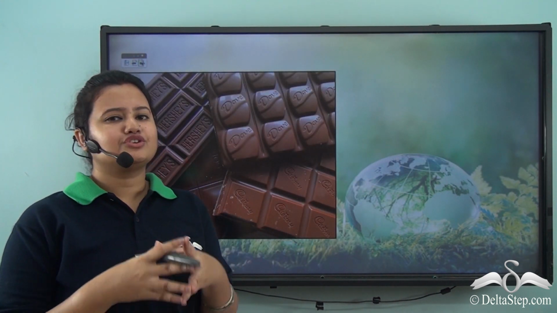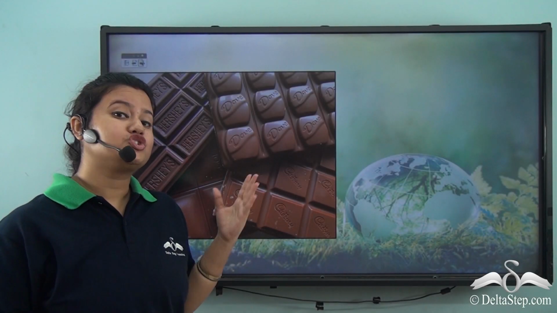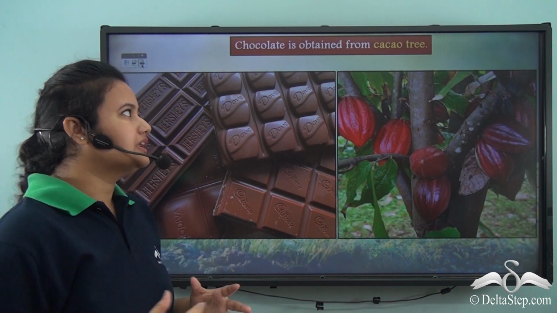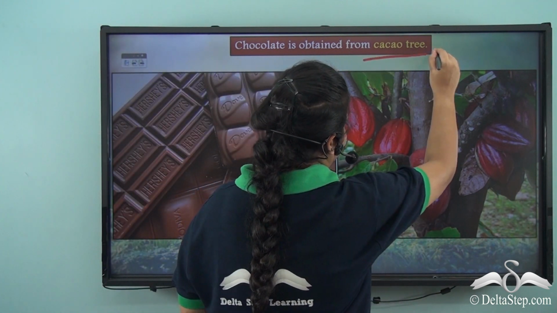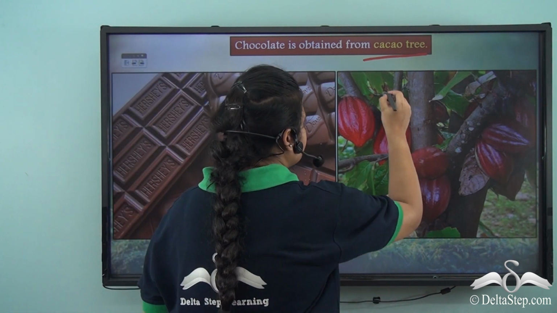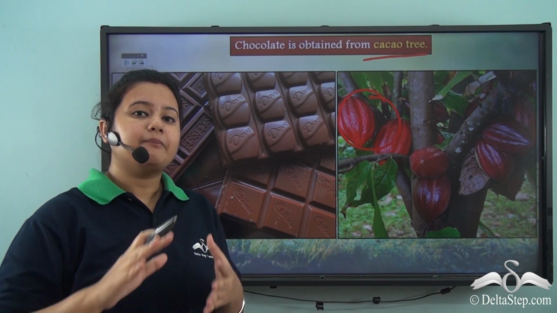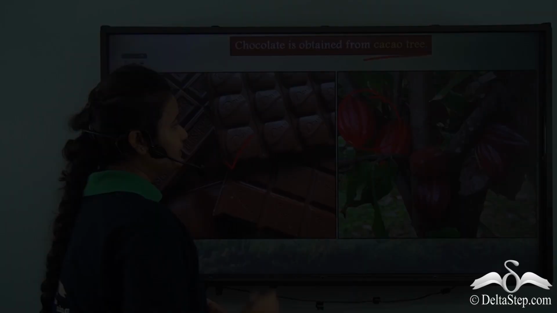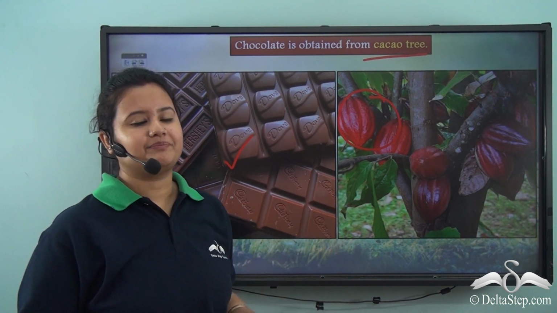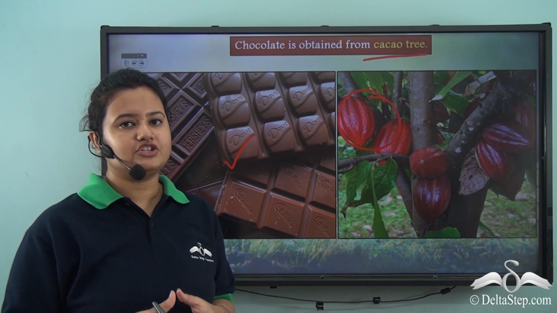I'm sure most of you are fond of chocolates, isn't it? Now, can you tell me from which plant chocolate is obtained? Well, chocolate is obtained from cocoa tree. The beans or fruits are extracted from the fruit pods and then the seeds are dried, fermented and powdered to obtain chocolate. So chocolate that we all love to consume is obtained from cocoa tree. Now cocoa is an important plantation crop in the equatorial region.